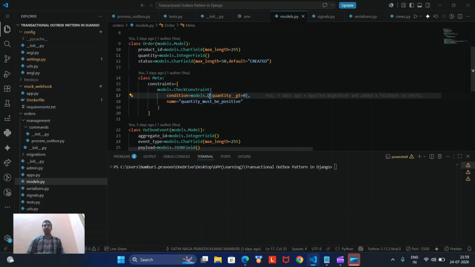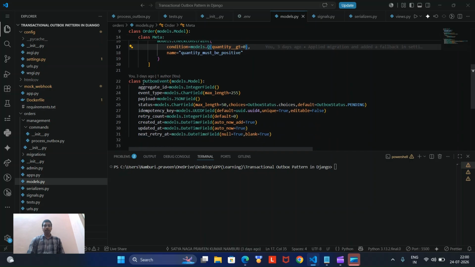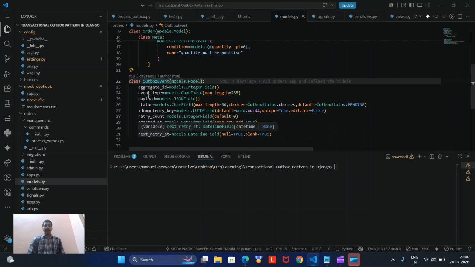Let's say if it is not possible to extract everything using the normal filter method. So using Q objects, we can make complex queries easily in Django. And another one is the outbox event table. It consists of all these fields: the aggregate ID, the event type, payload, and idempotency key.